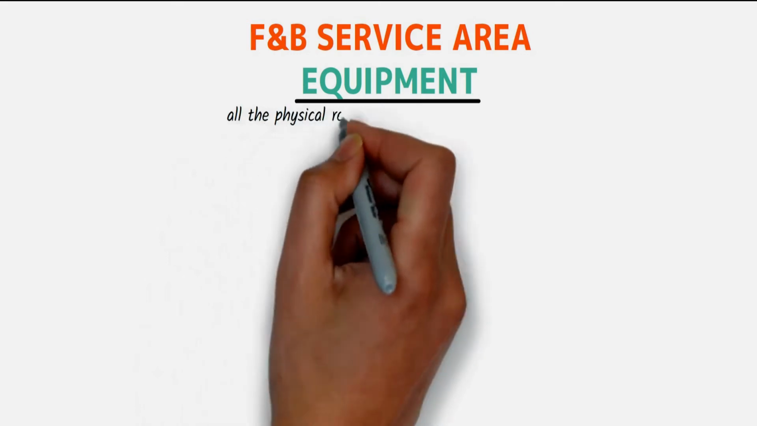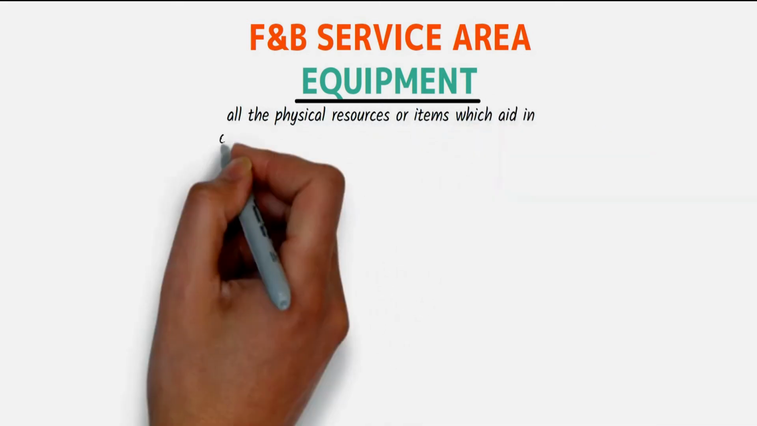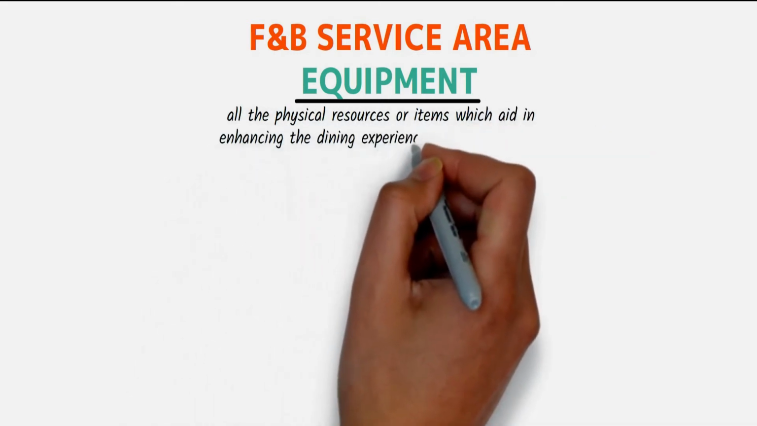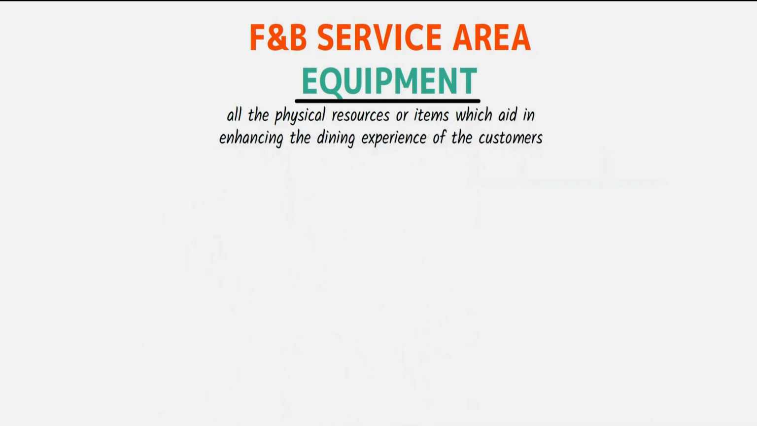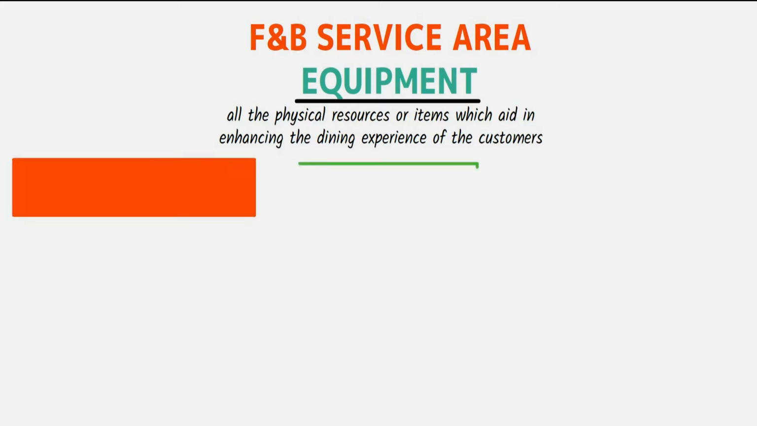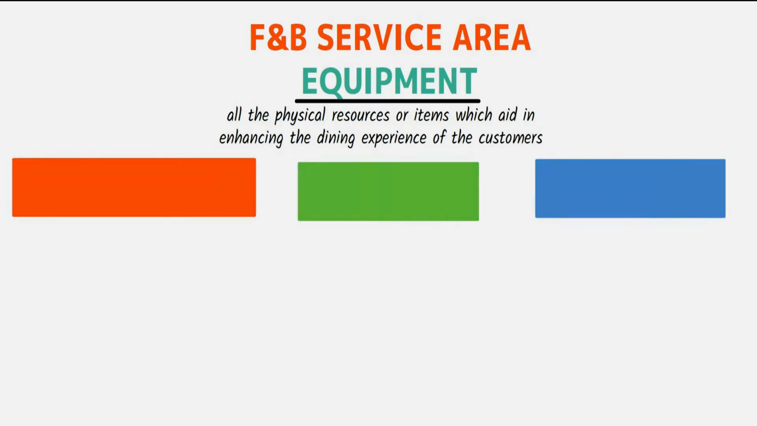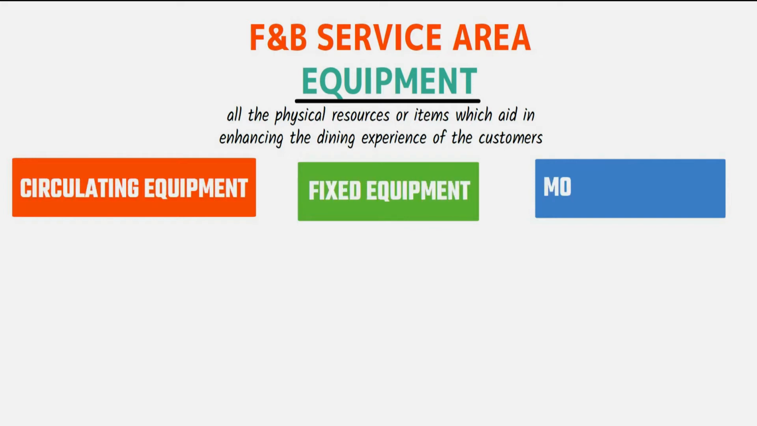The physical resources or items which aid in enhancing the dining experience of the customers. Based on the movement, these could be segregated into three categories, namely circulating equipment, fixed equipment, and mobile equipment. The first category is circulating equipment.